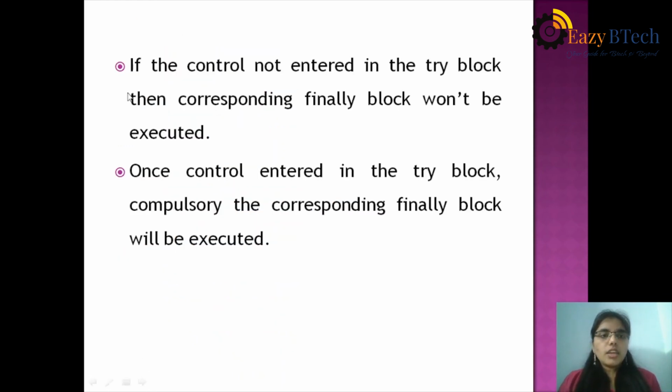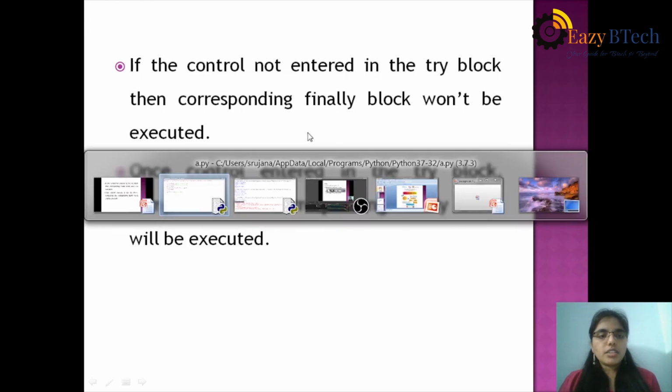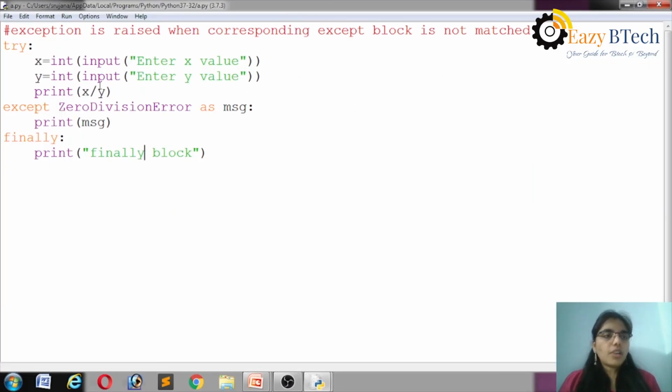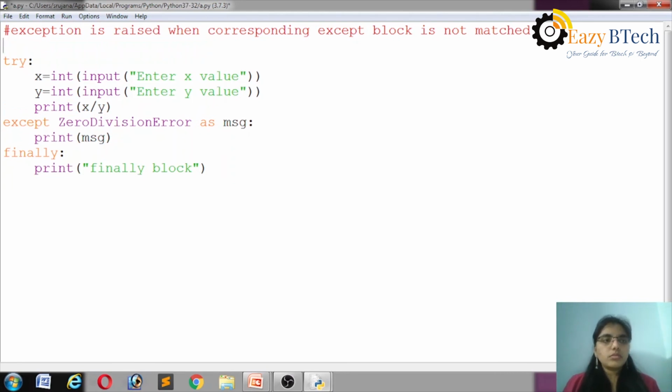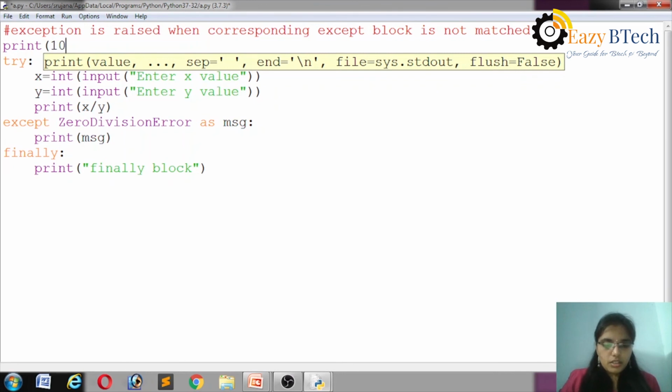If the control does not enter into the try block, then the corresponding finally block won't be executed. Once control enters into the try block, compulsorily the corresponding finally block will be executed. For example, I am writing here print 10 by 0.